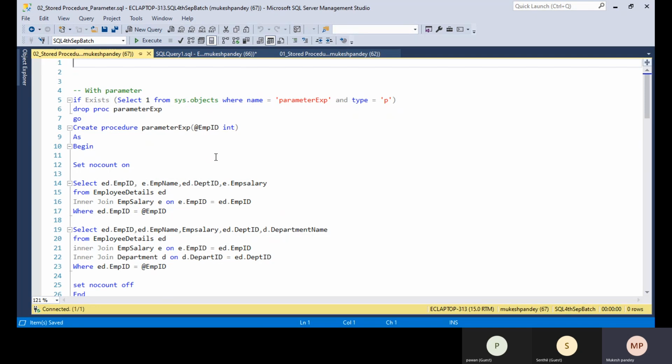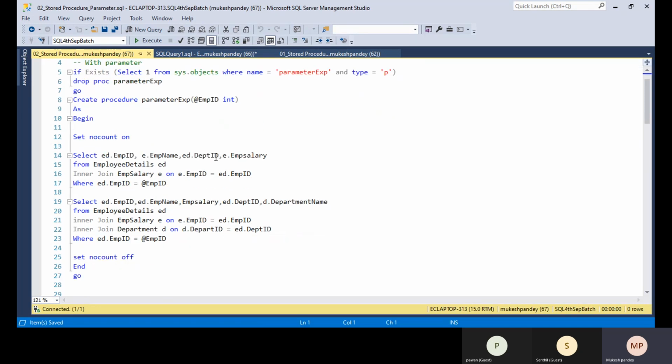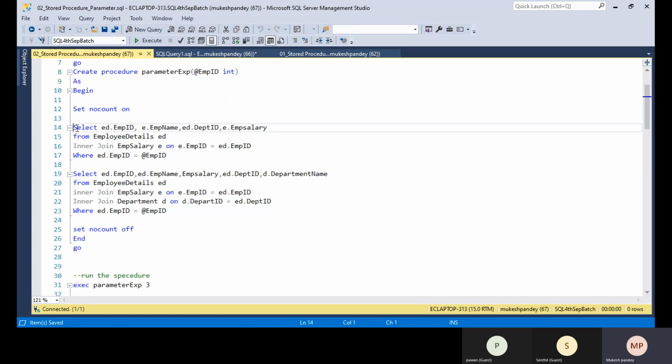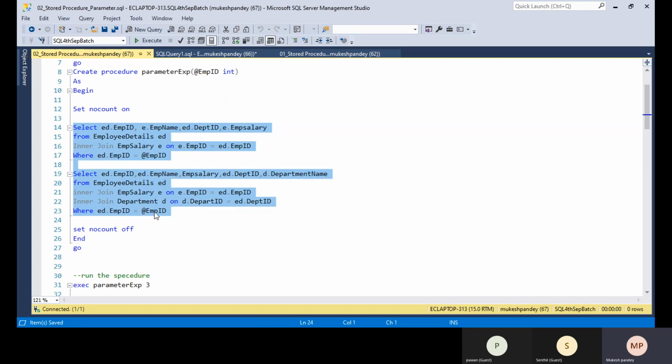For example, suppose you want to retrieve the data for one particular employee at a certain time. Suppose I have an example here with around 10 lines of code, and I use the employee ID in two places.